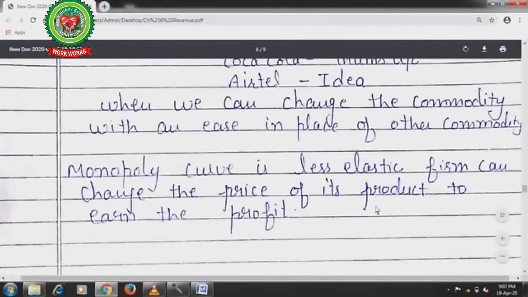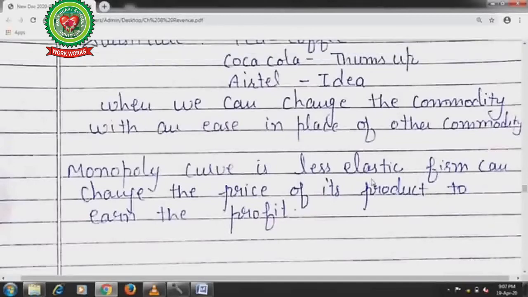The firm can change the price of its product to earn the profit. Now, what is the meaning of less elastic? Less elastic means there are fewer chances to make any change, because the producer knows that he is the single seller in the market, and he knows the value of his product.